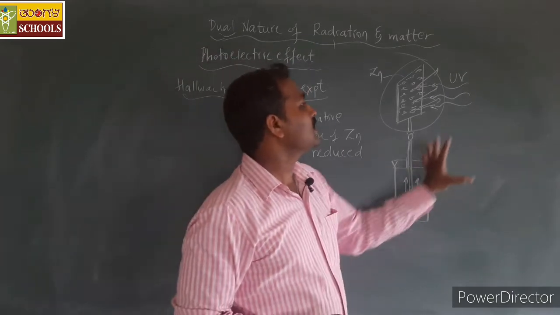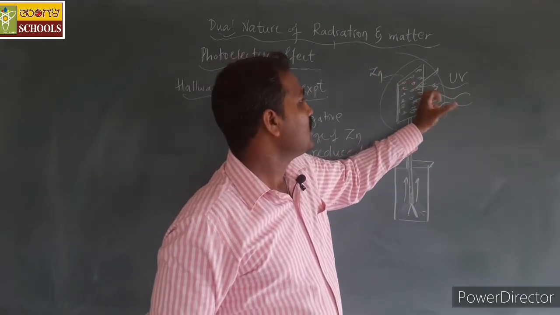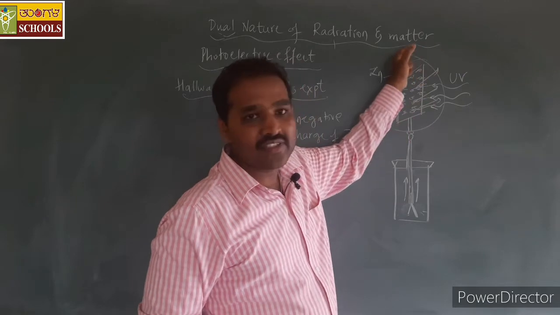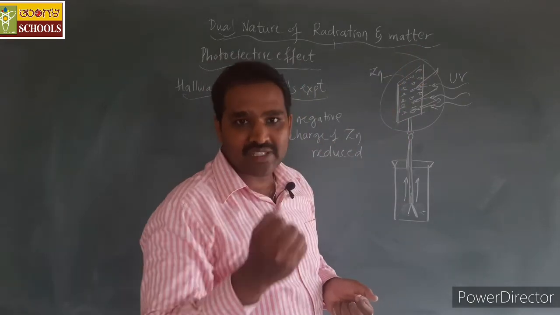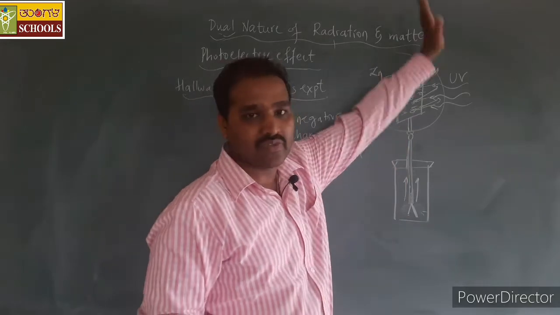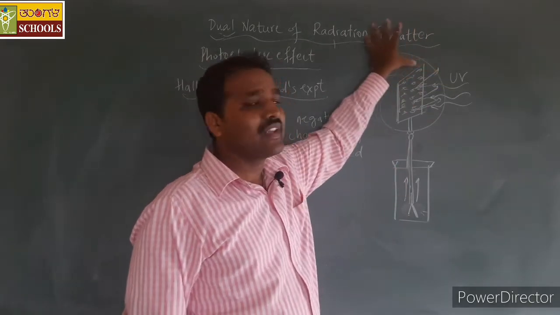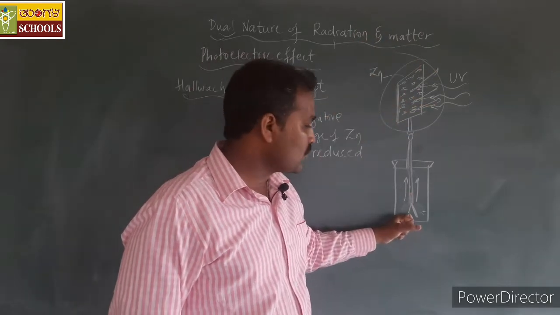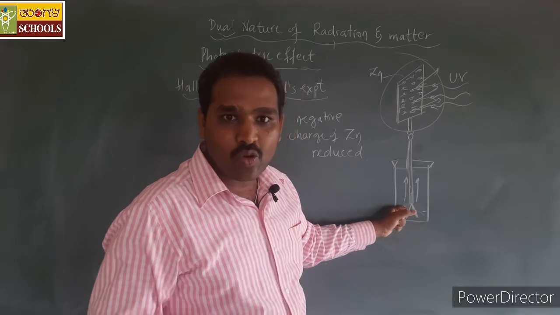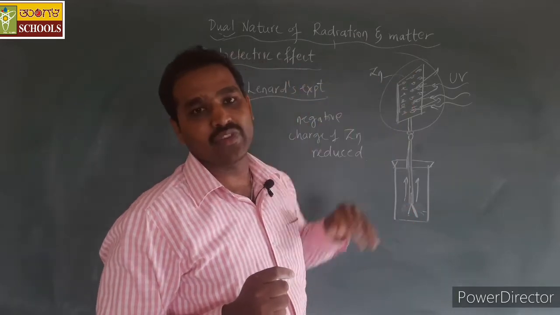Okay. What happens when the ultraviolet radiations are incident on the zinc plate? The electrons on the surface of this negatively charged zinc plate absorbed that energy and left the surface by electron emission. So when the number of electrons is reduced on the zinc plate surface, the electrons which were accumulated on the gold leaves of the electroscope moved back to the zinc surface.